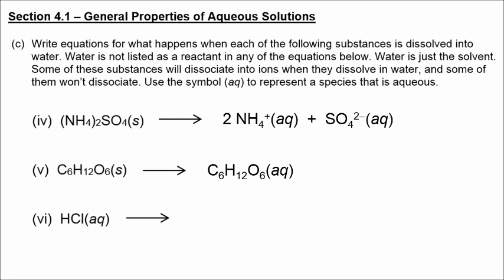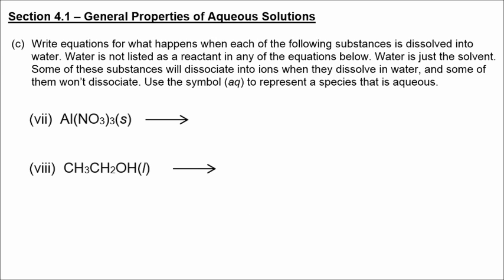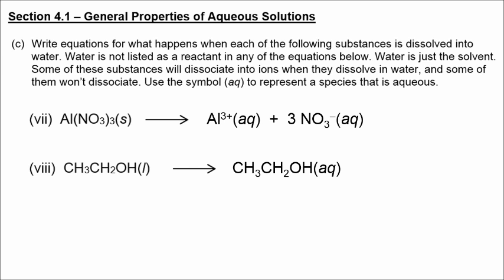Hydrochloric acid, it says aqueous, but it is an acid, so I'm just emphasizing the fact that acids, when dissolved in water, will typically dissociate into ions, and we know that hydrochloric acid is an example of a strong acid, so it completely breaks up into ions. We have aluminum nitrate breaking up into its ions. And then finally we have another alcohol. This is ethanol, so it stays together as one formula. It is a non-electrolyte.